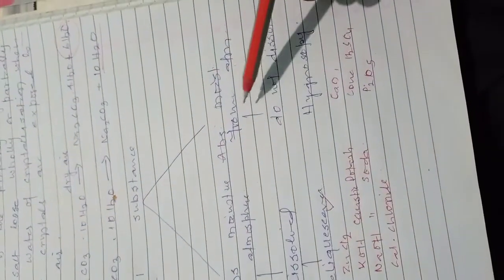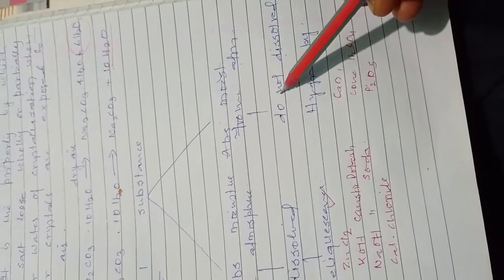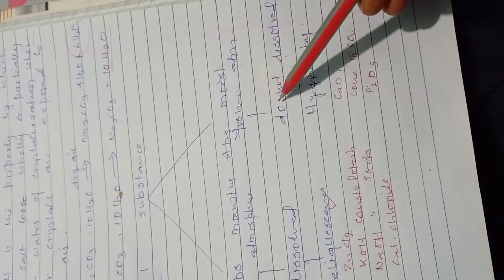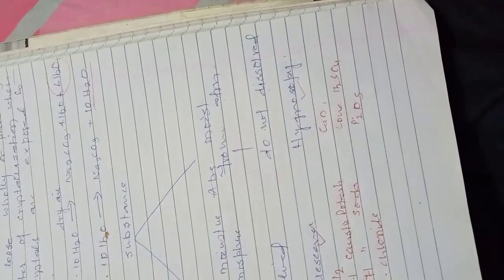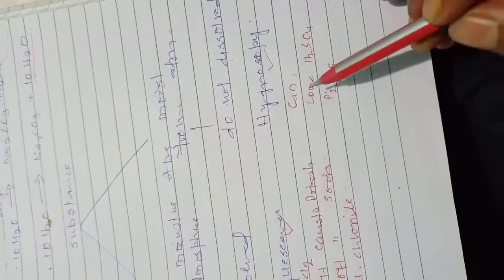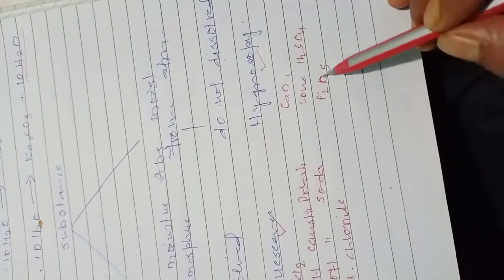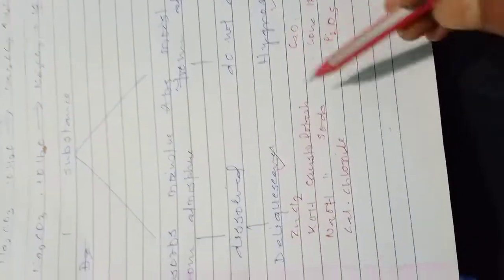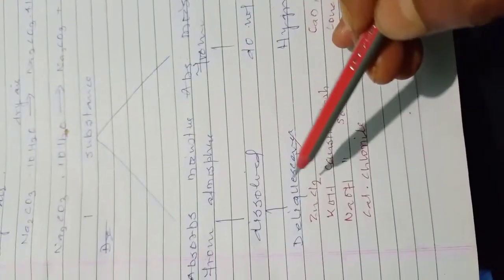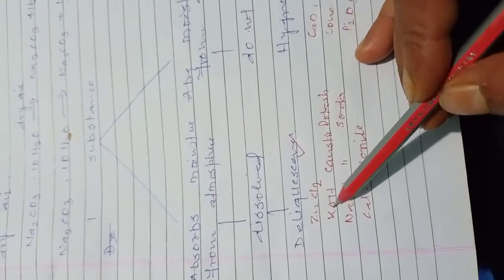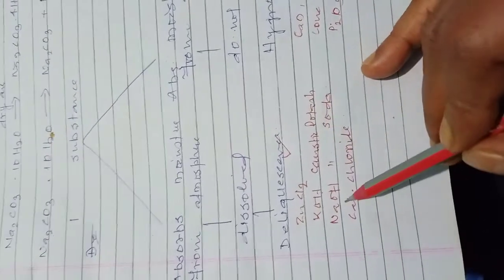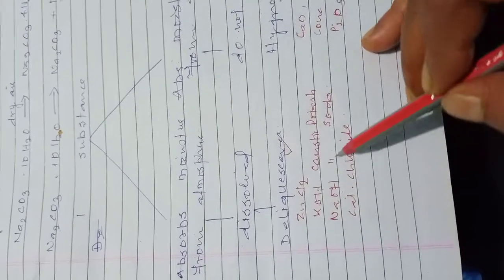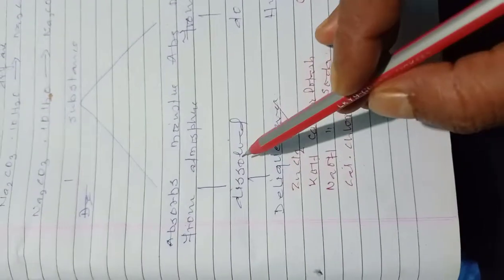Likewise, those which do not dissolve, absorb moisture from the atmosphere but do not get dissolved. They are called hygroscopic substances, and the phenomenon is called hygroscopy. For example, calcium oxide, concentrated sulfuric acid, and P2O5, phosphorus pentaoxide, are hygroscopic substances. And zinc chloride, KOH, potassium hydroxide, also called caustic potash, sodium hydroxide, also called caustic soda, or calcium chloride, are deliquescent.